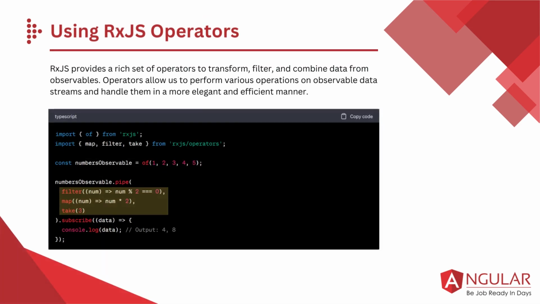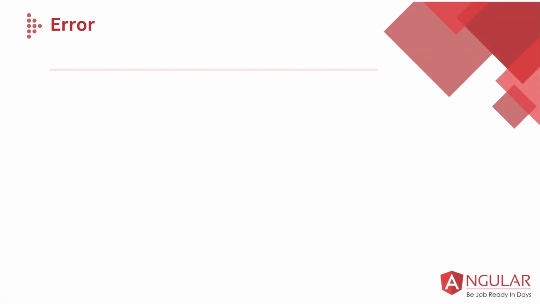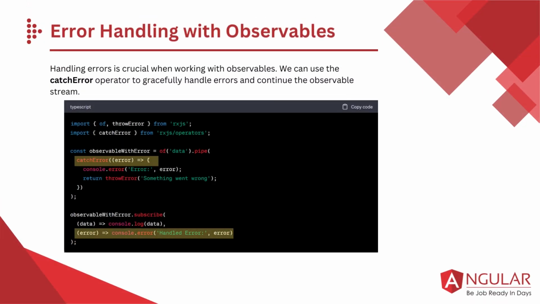3. Using RxJS operators. RxJS provides a rich set of operators to transform, filter, and combine data from observables. Operators allow us to perform various operations on observable data streams and handle them in a more elegant and efficient manner.